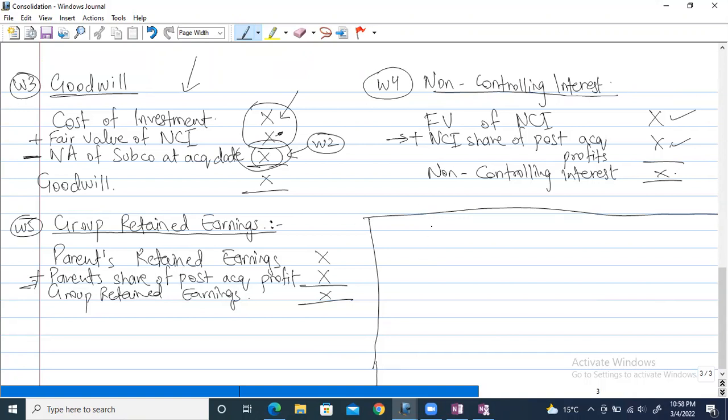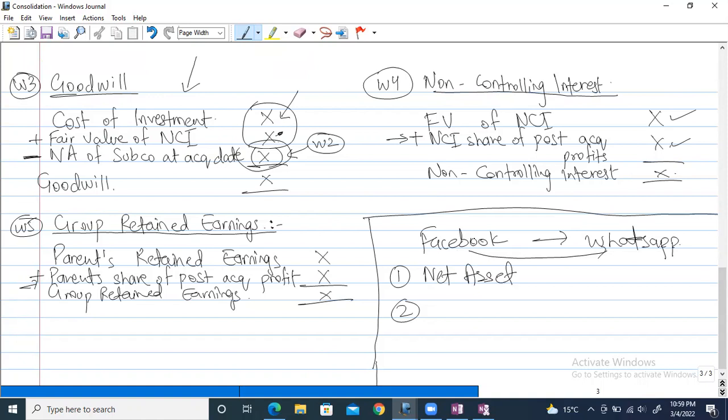Let's say Facebook is acquiring WhatsApp. If any company purchases another company, if a parent company is purchasing a subsidiary company, the parent company always has to pay 2 costs. The number 1 cost that Facebook will have to pay for acquiring WhatsApp is net assets. If you understand this small concept, you will say that consolidation is just a piece of cake.